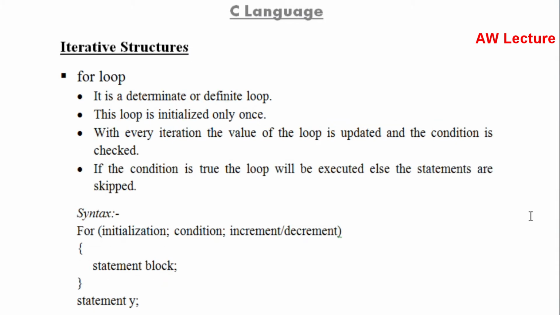Now let's talk about the for loop. For loop is a determinate or definite loop, which means the programmer or the user is aware how much he wants to run the loop. Second point, the loop is initialized only once, which means that we'll initialize the loop once only, and with every iteration the value of the loop is updated and the condition is checked. And fourth point is, if the condition is true, the loop will get executed, else the statement is skipped.